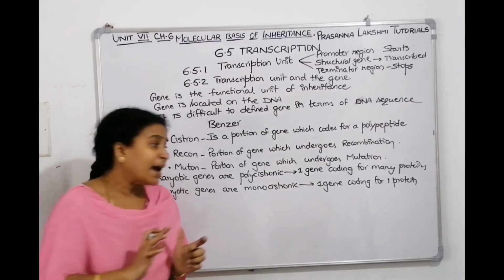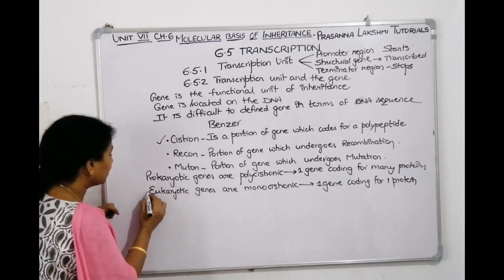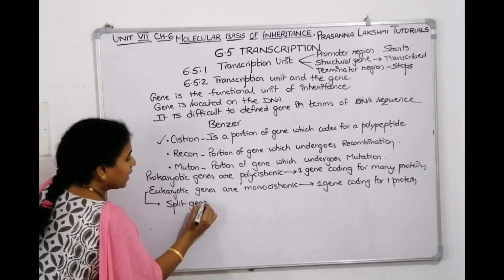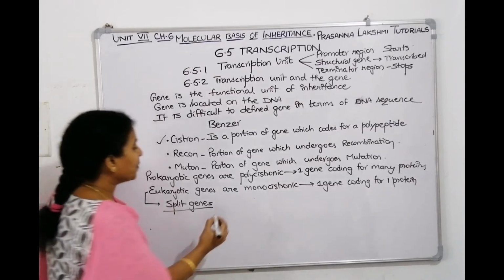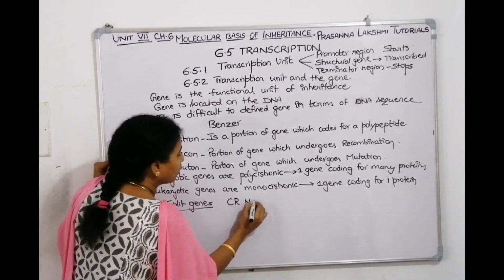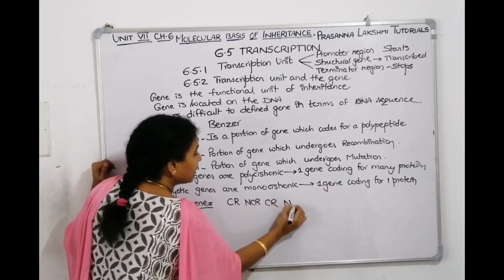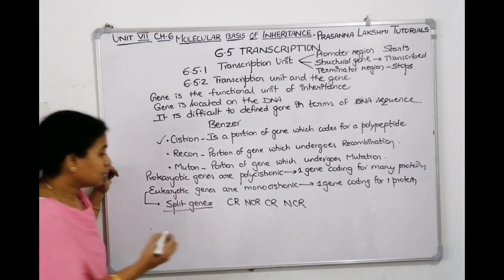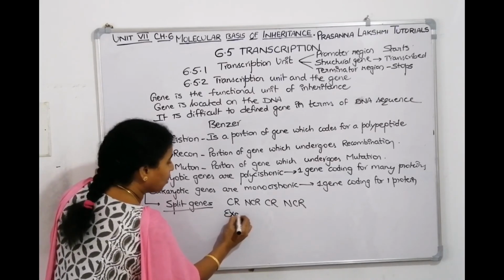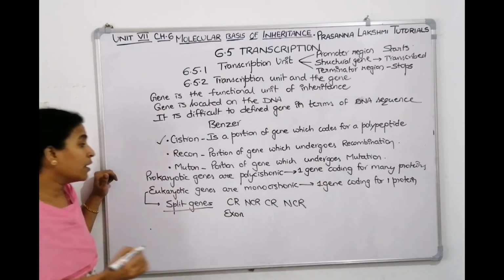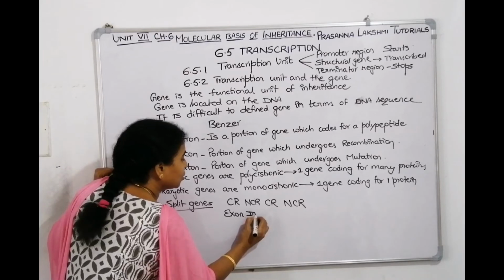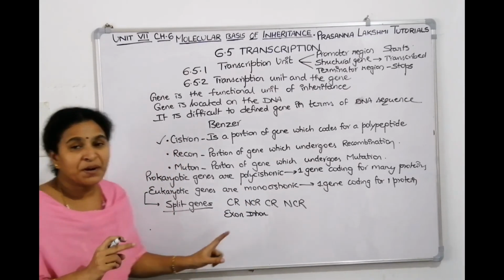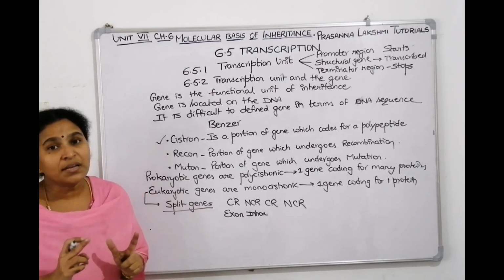And in eukaryotic genes, we also say that they are split genes. Split genes means coding regions will be there, non-coding regions will be there. The coding regions on the RNA are called exons. The non-coding regions are called introns. This we will see clearly in the next lecture. So split gene arrangement means coding, non-coding, coding, non-coding arrangement.